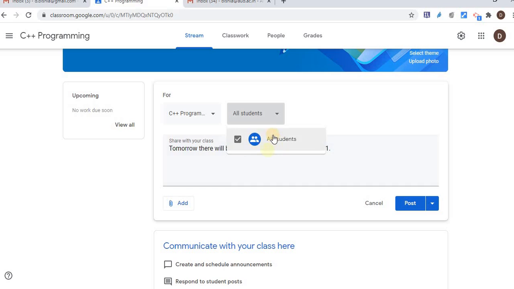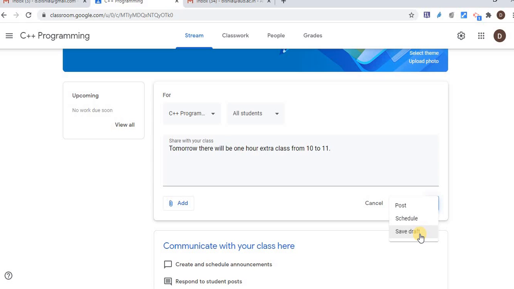So using that list, if I wish to uncheck, if I wish to deselect a few students, those students don't need to read these kinds of announcements, so I can select the particular students to share this kind of, no sorry, not assignment, this kind of announcement, right? And just click on post, or I can schedule it, or I can just save as a draft. So I can post it, or schedule it at that particular time, and it will be automatically published.